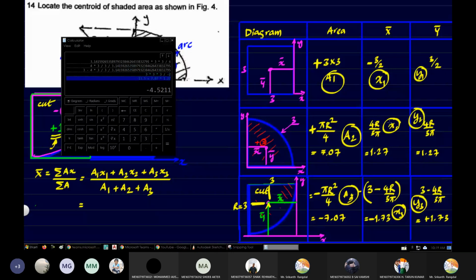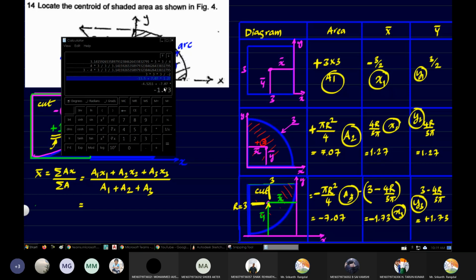Okay, now both are positive here, so both we have to enter that way. And the result of that, we have to again add to a3 x3. Now a3 is negative. Fine. So 7.07 negative I have to take, and we have to multiply this with 1.73. Once again, this is also negative. Fine.